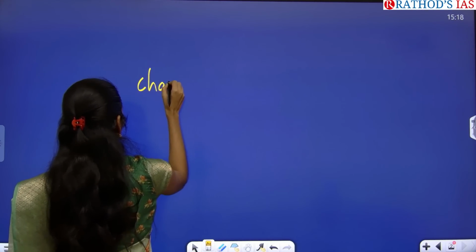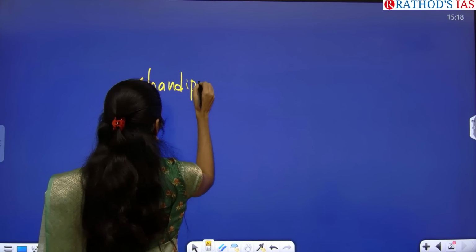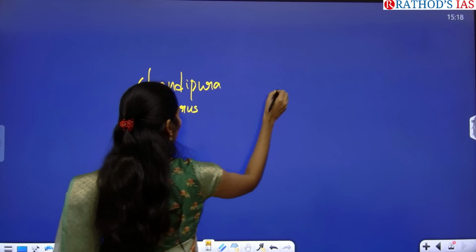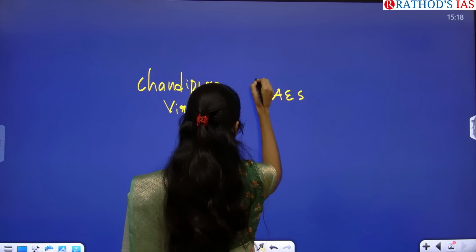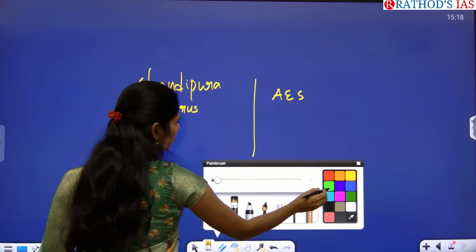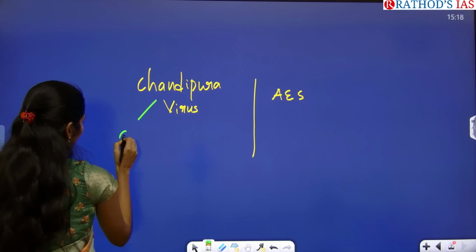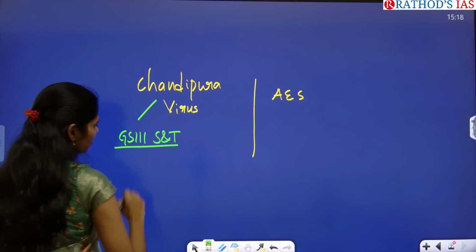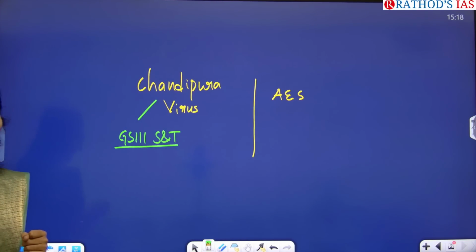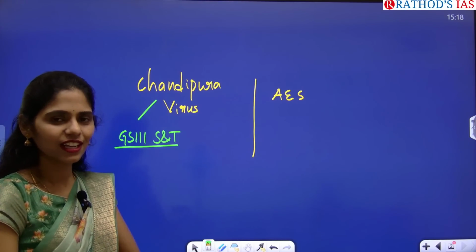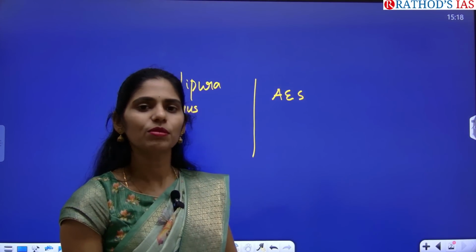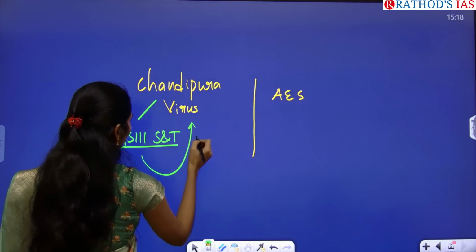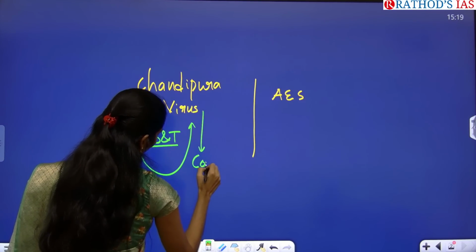First one here is Chandipura virus, and the next one is acute encephalitis syndrome. So where can we connect this article? From GS paper 3, we have science and technology. So in science and technology we will be studying this topic of diseases. In diseases, we again have two types, communicable and non-communicable. So unfortunately, this Chandipura virus is communicable.